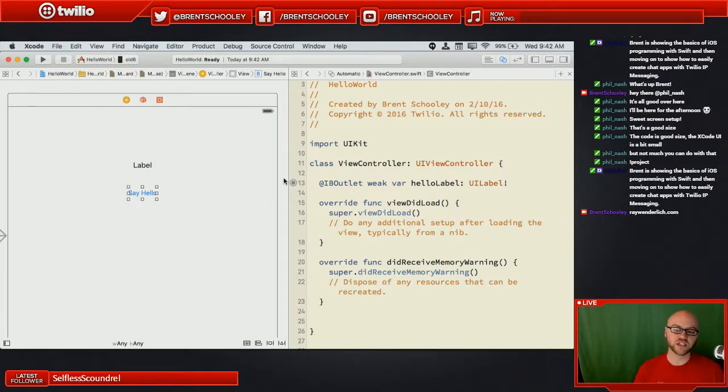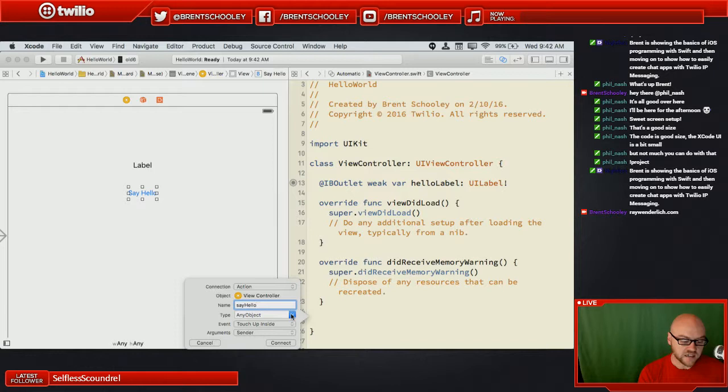But all I really need to do is run some code when I tap that button. And Xcode gives me a different way to do that, and that's called an action. So I can drag down to where the methods are in my code, and now notice it says insert outlet, action or outlet collection. This time I want to change the connection to be an action, and I'll call that action sayHello. This type here doesn't really matter.